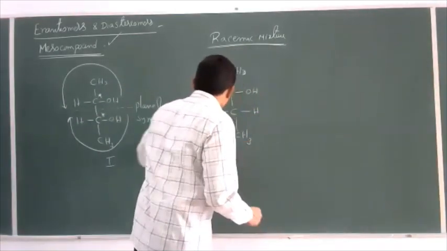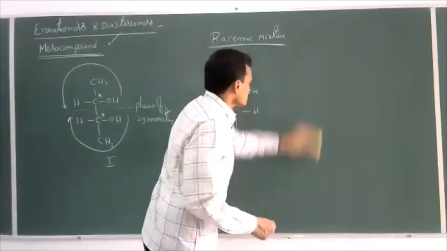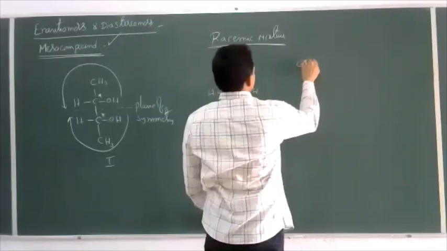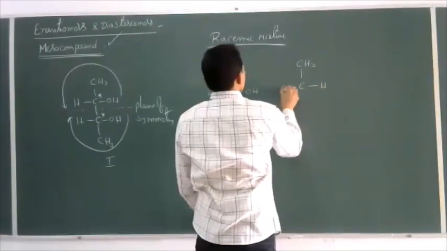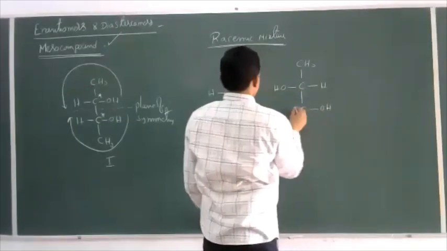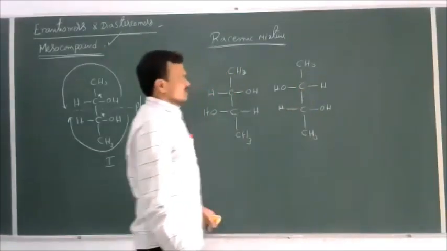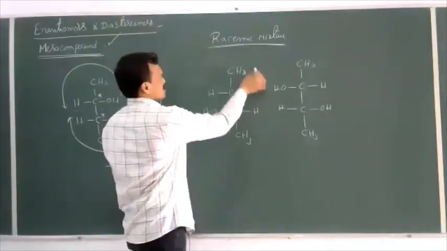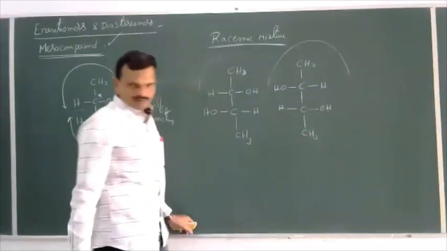Now I will take the mirror image of this compound, CH3. If you observe, this is the direction here, whereas here this is the direction.